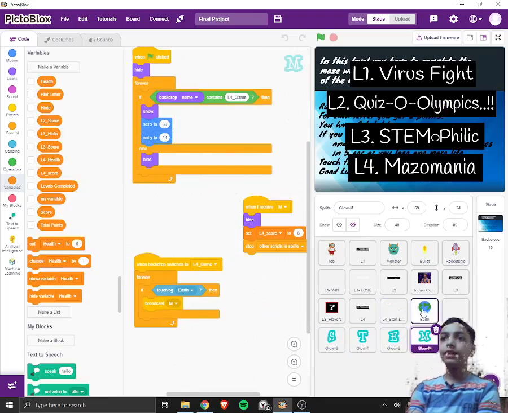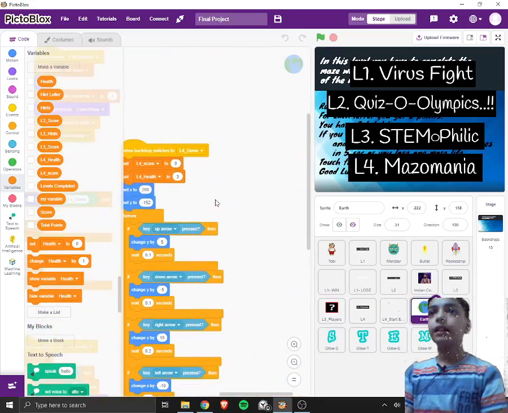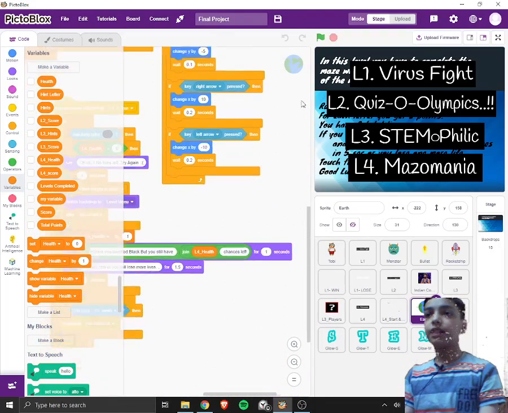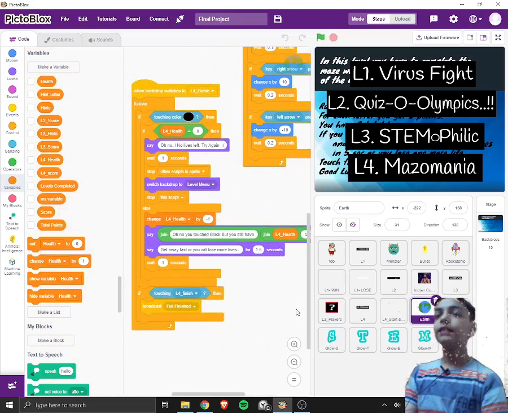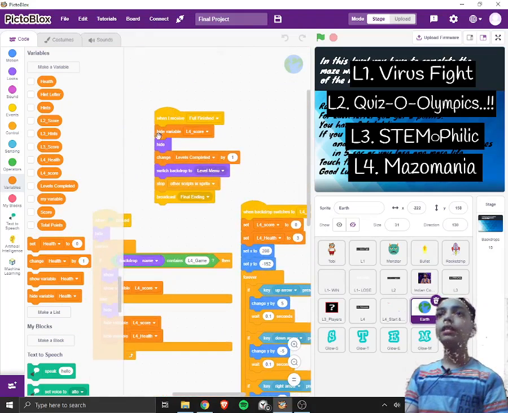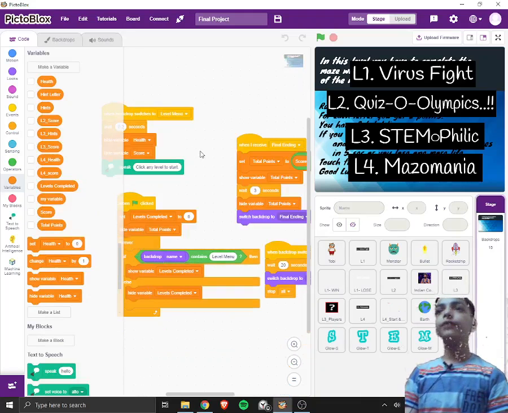And then if the score is like 12, it will broadcast full finished. You can see it right over here, touching L4 finish, that is the red line, that is the red strip. It will broadcast full finished. That means we have finished the level. It will hide the variable, hide itself, change levels completed, switch backdrop to level menu, stop other script, and broadcast final ending. Now I will tell why I have done final ending.